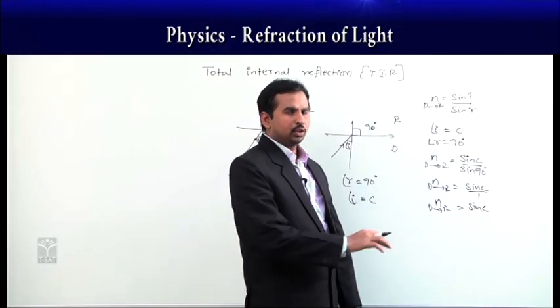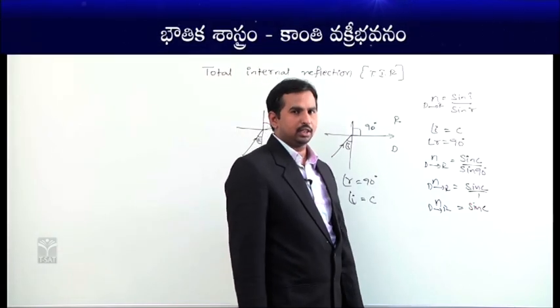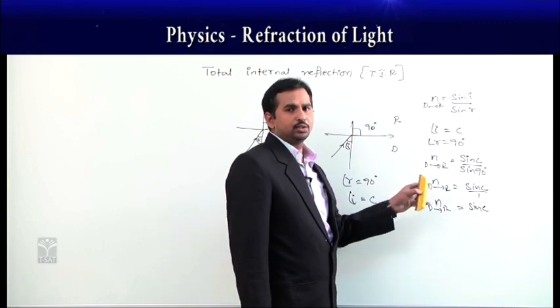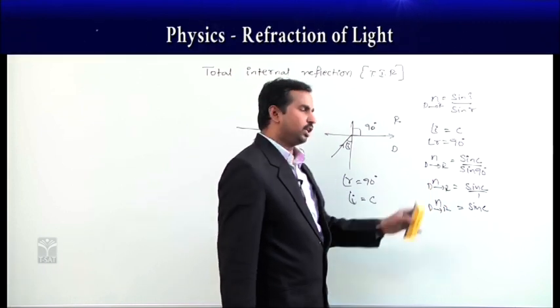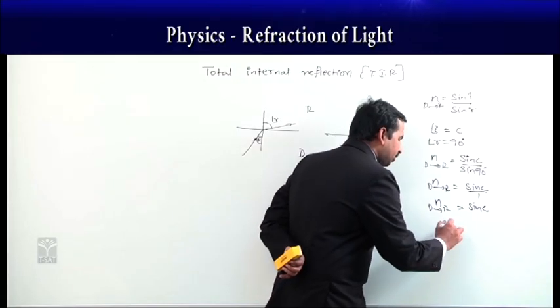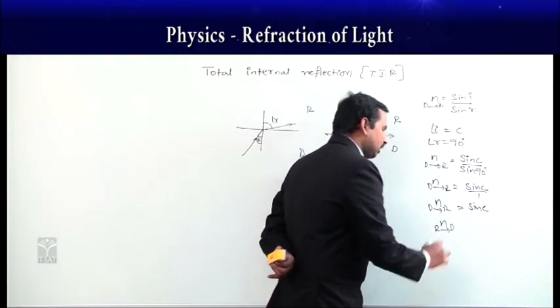Now, if you take the reciprocal, instead of going from denser to rarer, I am comparing the denser medium with respect to the rarer medium.